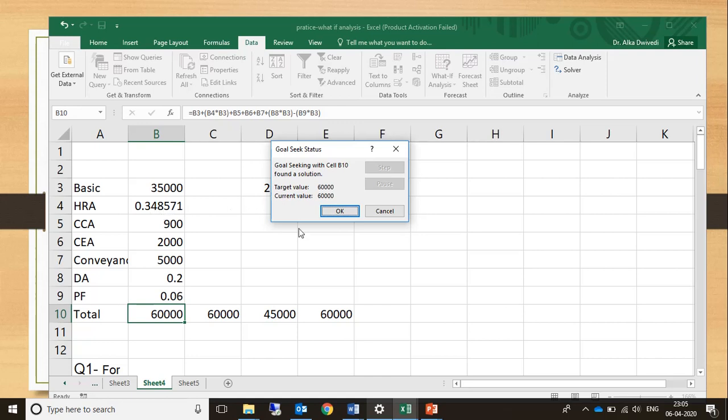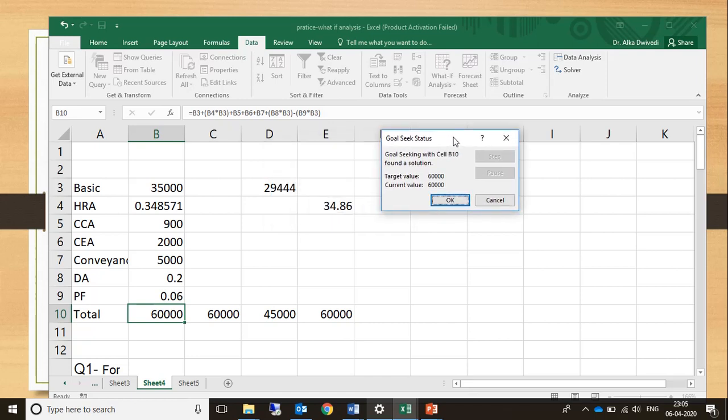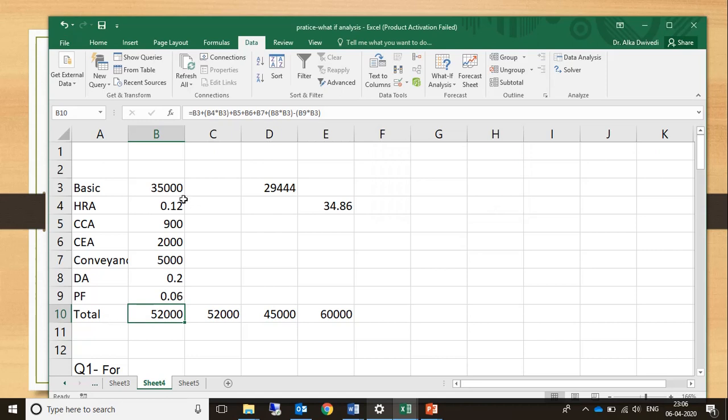That is the answer. 34.86% should be the HRA. And again, if we press OK, the values will be permanently changed. If we don't press OK and we press cancel, the values are reverted back to their original level.